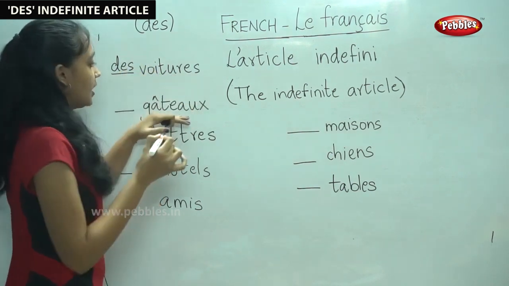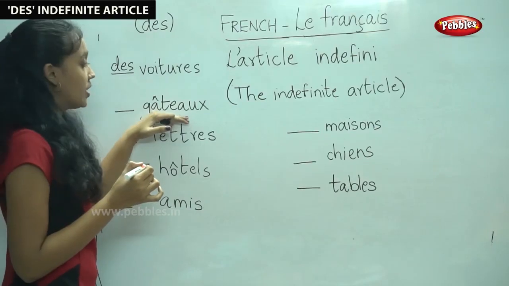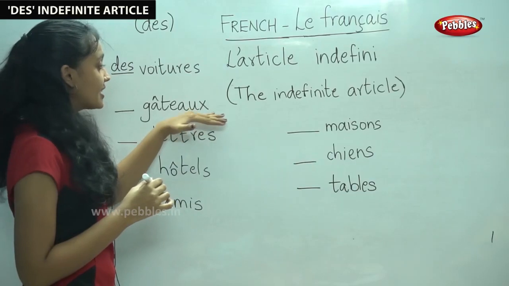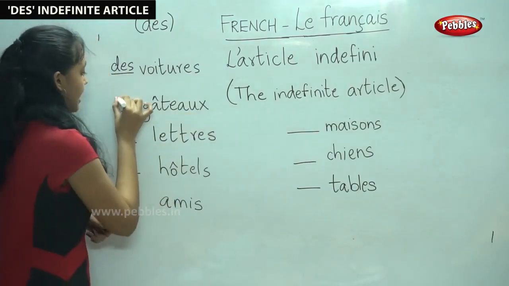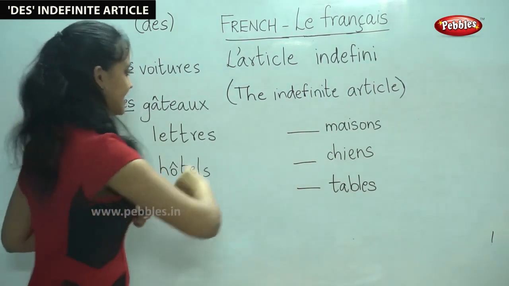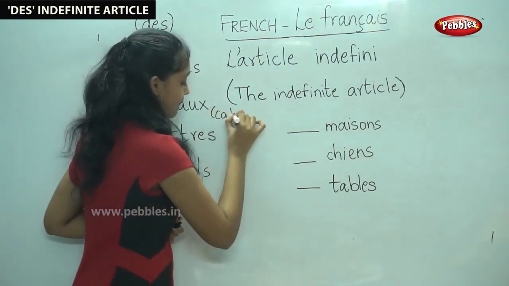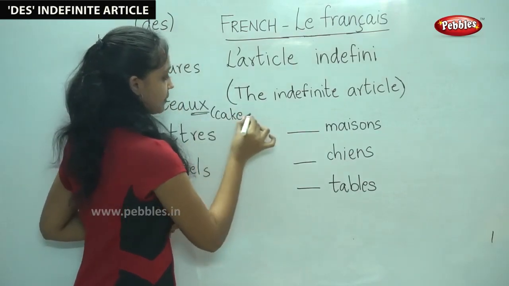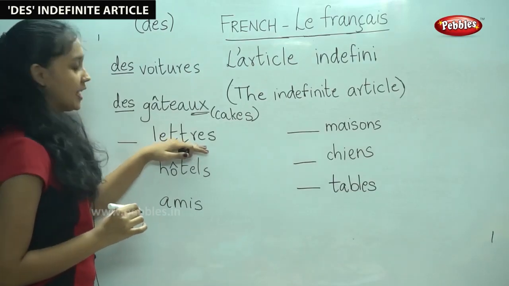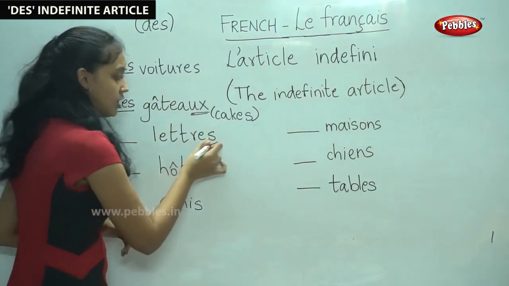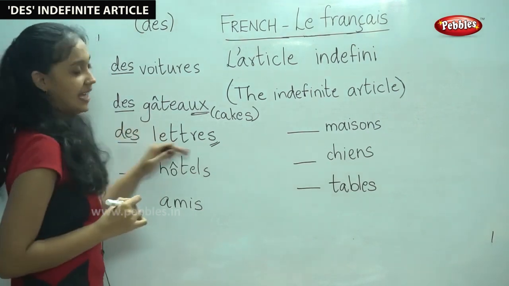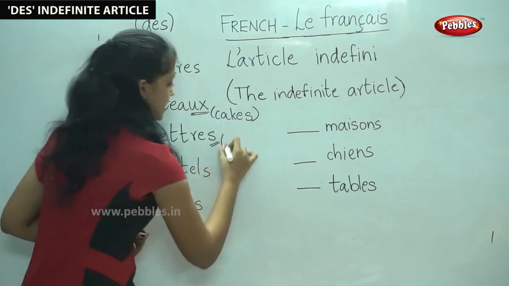This word gâteau, it was in the singular form. At that time, we used un gâteau. Now, it is in the plural form. Therefore, we use des. Do you remember what gâteau means? Yes, it means cake. But since it is in the plural form, it means cakes. The next word is lettre. It means letters. It is in the plural form. Therefore, we use des. Des lettres means letters.